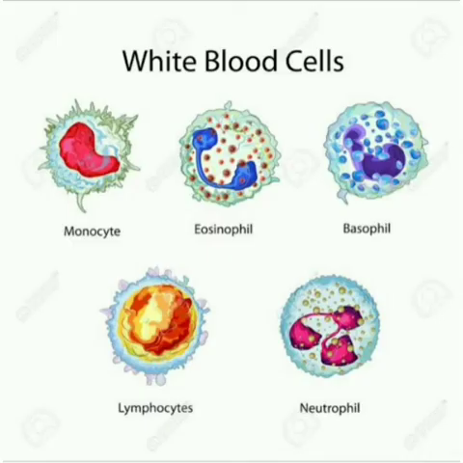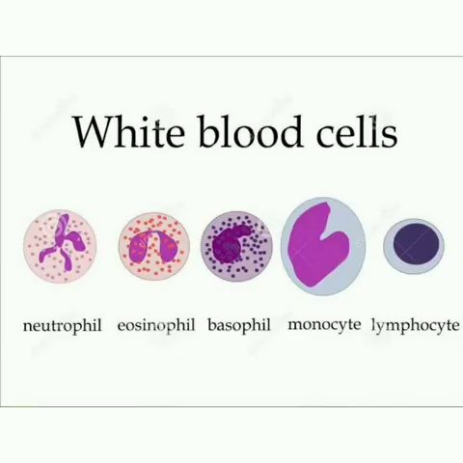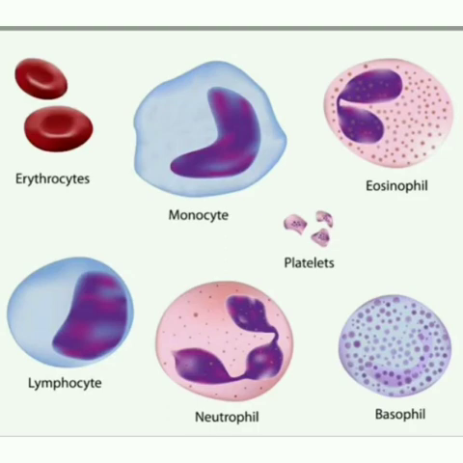Second one is the white blood cells. It is also called leukocyte. They are larger in size, contain a distinct nucleus, and are colorless. They are capable of amoeboid movement. They can move from one place to another place in the blood and play an important role in the body defense mechanism.